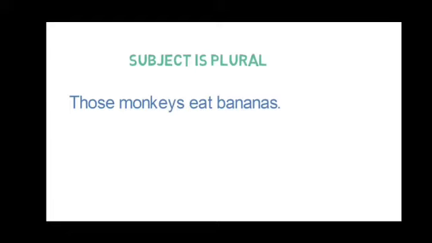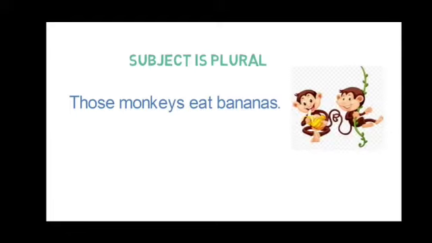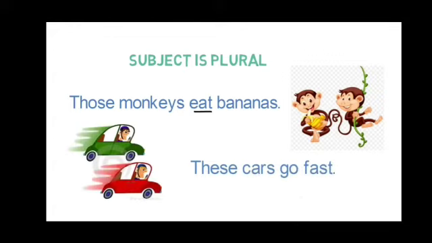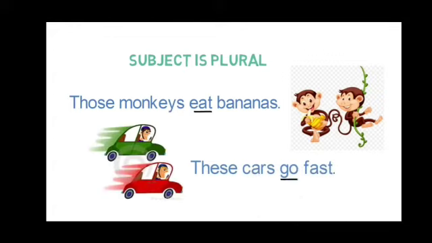Now see, the subject is plural. If I am saying those monkeys, then we cannot write eats banana. We write eat banana because it is plural. When we are using a plural subject, then a plural verb will come. Now, these cars go fast. Here also the subject is plural, so we are using a plural verb also.